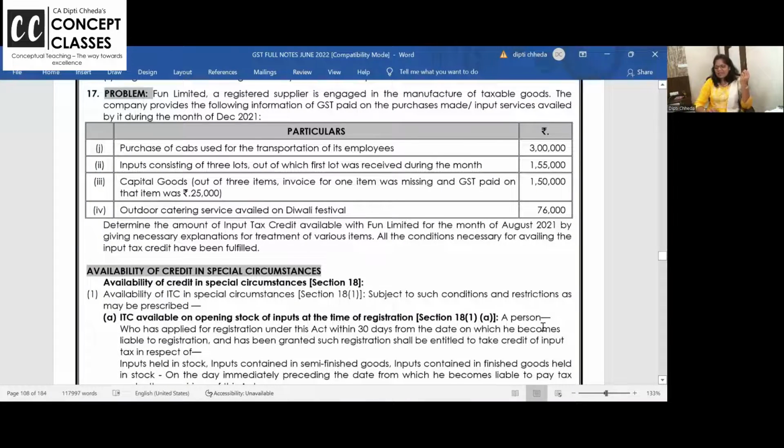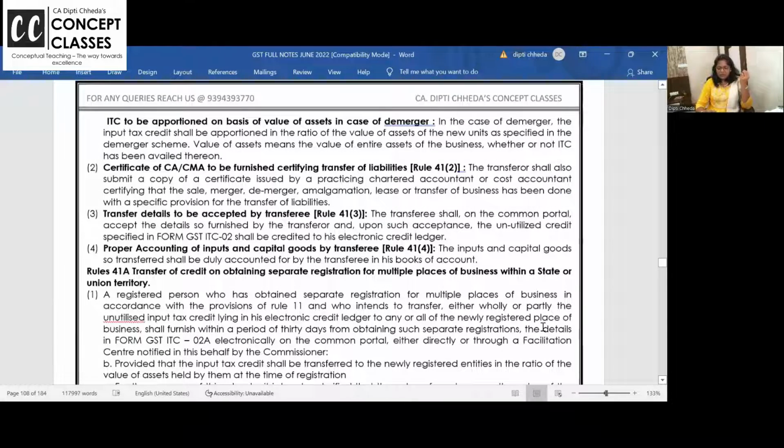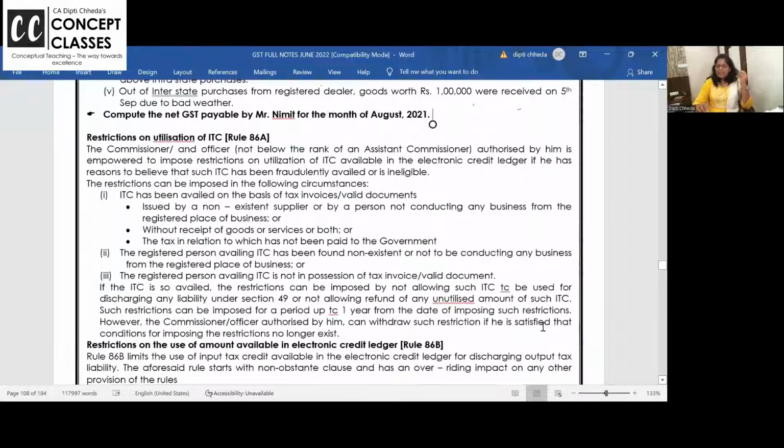Yeah, one more thing last. 86A is just a concept. मैंने अमेंडमेंट भी पढ़ा है, तो रीड करो कि कमिश्नर को राइट्स हैं, थोड़े से राइट्स कमिश्नर को दे दिए हैं. Commissioner and officer authorized by him is empowered to impose restrictions on ITC. Sometimes you know you have invoice, you have everything, but commissioner is saying कहीं कुछ गड़बड़ है, कहीं कुछ fraud रखा है. Can he ask you to withhold the ITC? Yes, up to a time, and then he has to prove and ask you to reverse, and if not, you can go ahead. Restriction can be imposed.